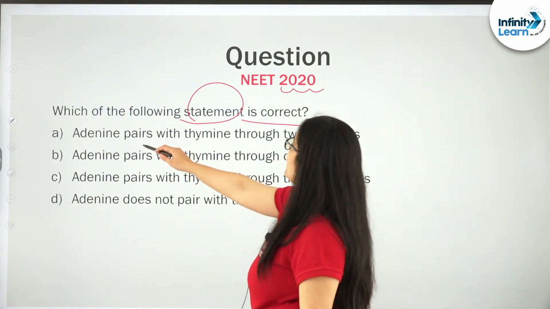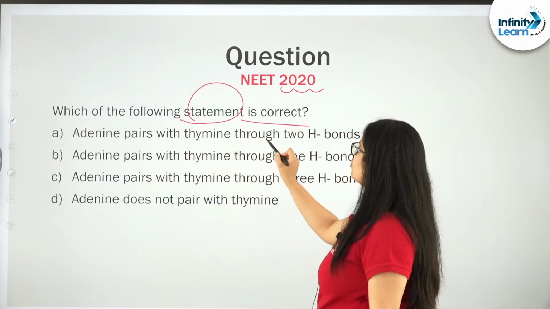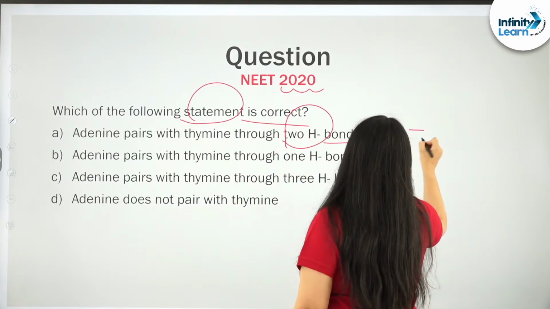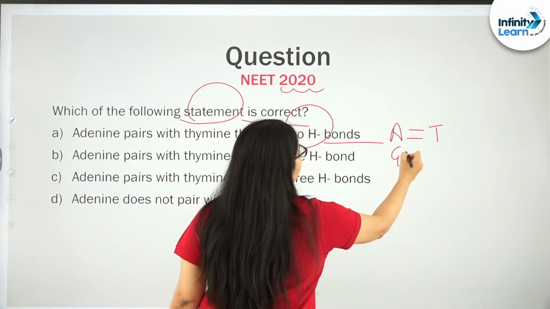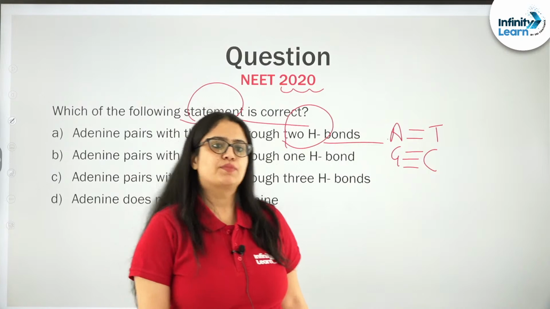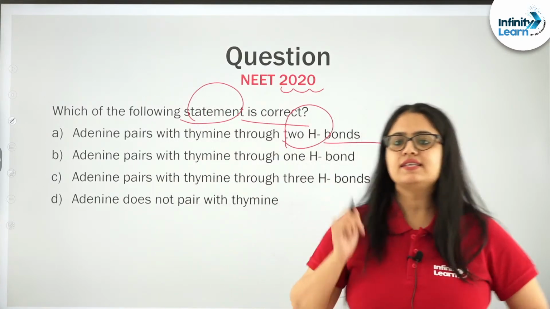Yes, so adenine pairs with thymine through 2 hydrogen bonds. So A pairs with T with the help of 2 hydrogen bonds, and G pairs with C with the help of 3 hydrogen bonds. Perfect. Correct, Safura. Now let us see the next question.